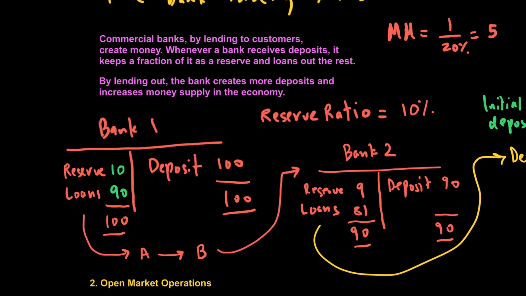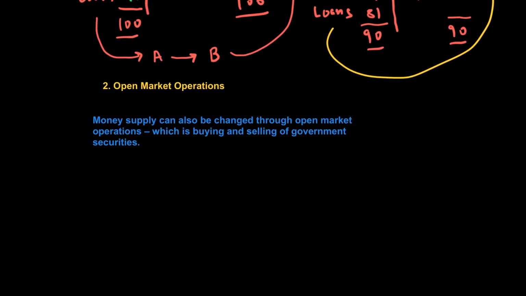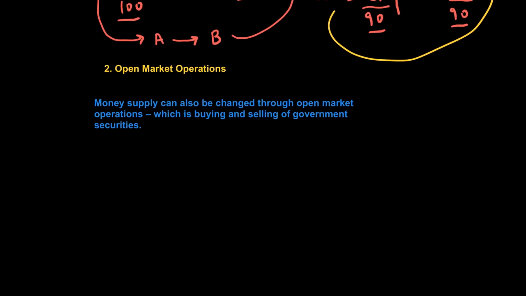The second method the government uses in order to control money supply is what we call open market operations. What are open market operations? Open market operations is simply the buying and selling of government securities. Government securities or bonds are a way the government can sometimes raise money from the market, but sometimes they are also sold or bought from the market to change money supply.